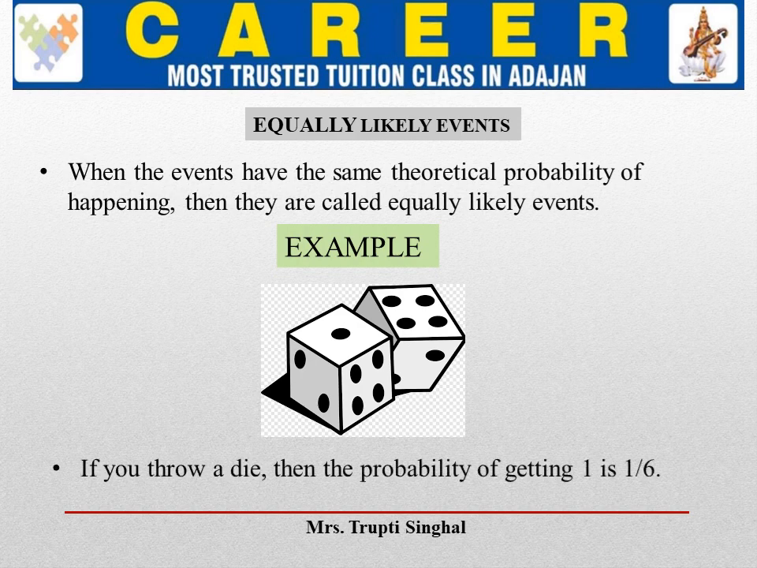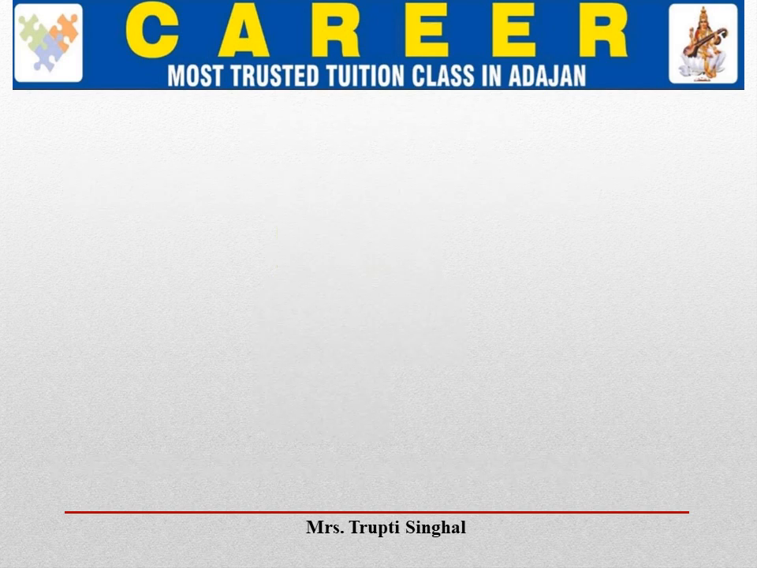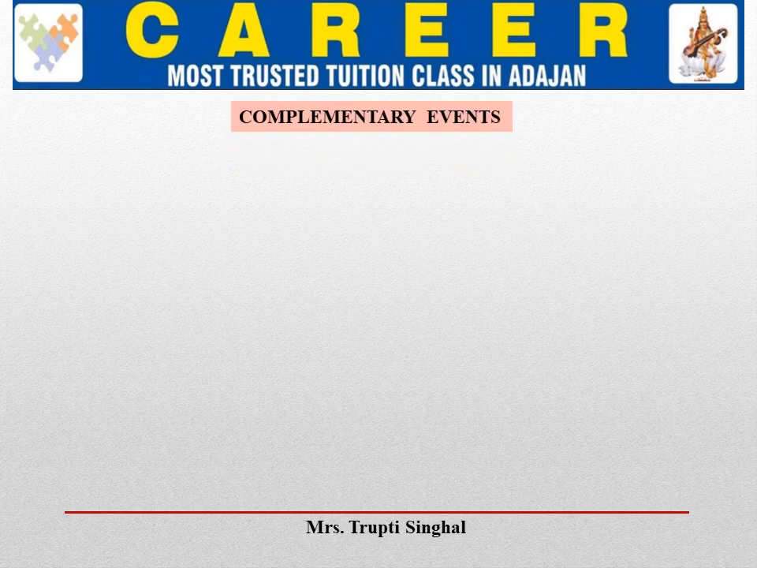For example, if you throw a die, the probability of getting 1 is 1 by 6. If you throw a die, the probability of getting 2 is also 1 by 6, and 3 is also 1 by 6, and 4, 5 and 6. All the probabilities are 1 by 6. So all these outcomes are said to be equally likely outcomes, and this is an equally likely event.